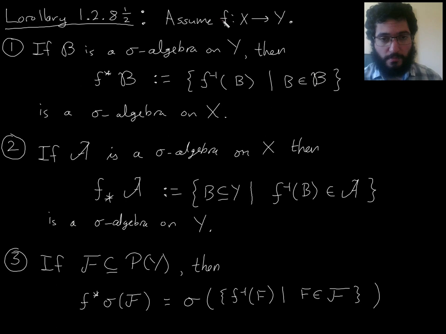So the first item is about pulling back a sigma algebra from Y to X. So suppose you have a sigma algebra on Y, call it script B. Then if you take the collection of preimages of all the sets in that sigma algebra, which we call measurable sets, when we have a set in a sigma algebra, usually you call it a measurable set. So if you take the preimages of all the measurable sets on Y, then that collection of subsets of X is going to be a sigma algebra on X.